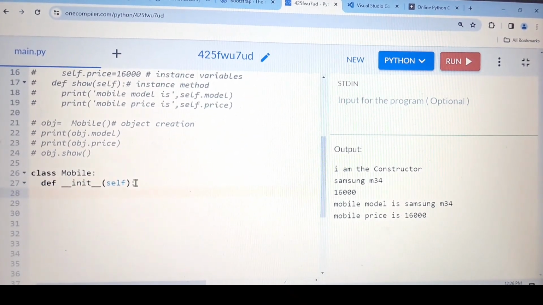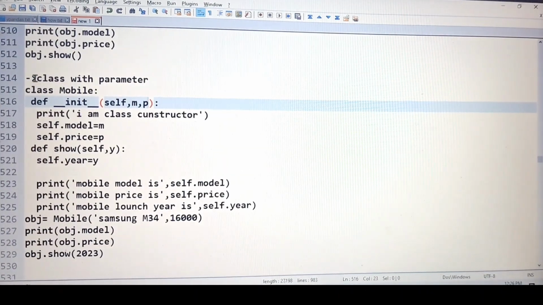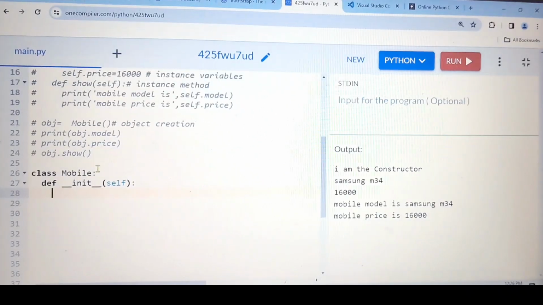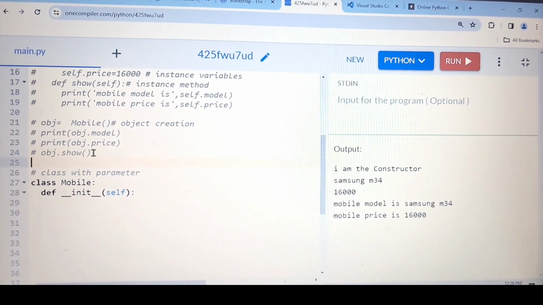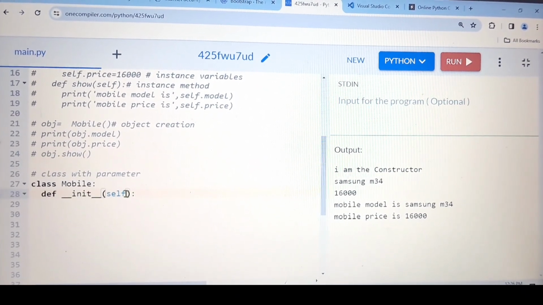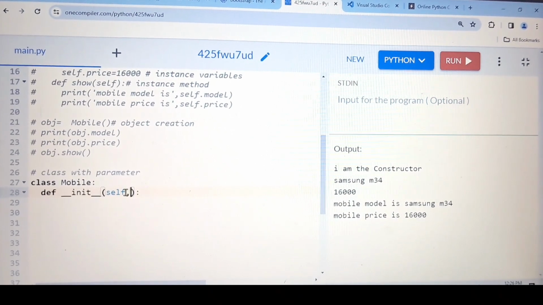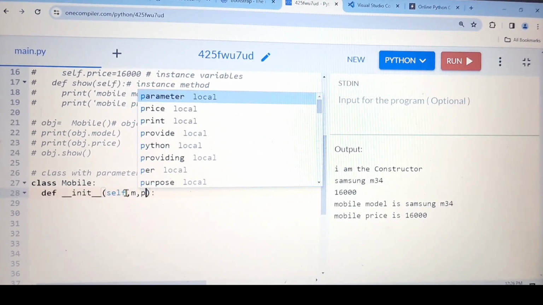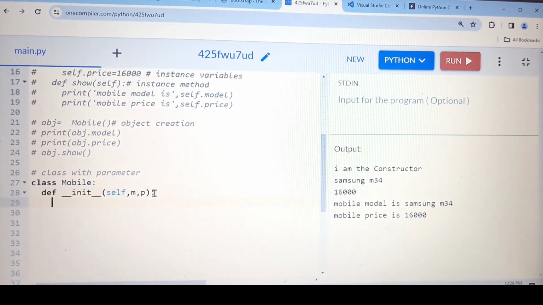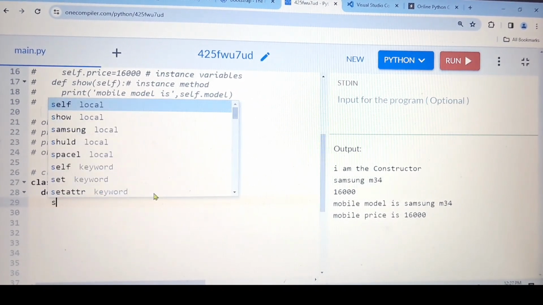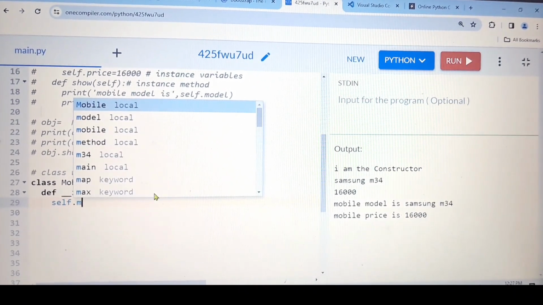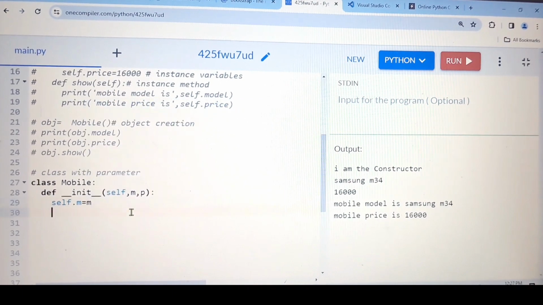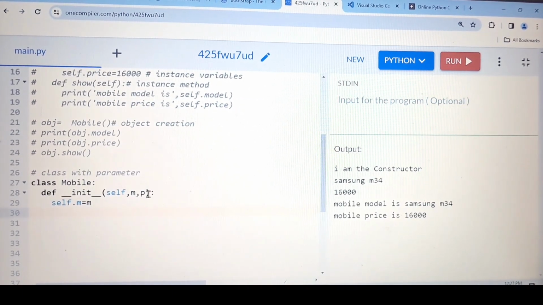Yeah. So as I told you, let me copy this line with parameter. So this is the example of class with parameter. Here I'm using parameters. I'm taking parameter M for model, then comma P for price. That's it. Then the same thing we did: self.M equals M. This M is this one only.